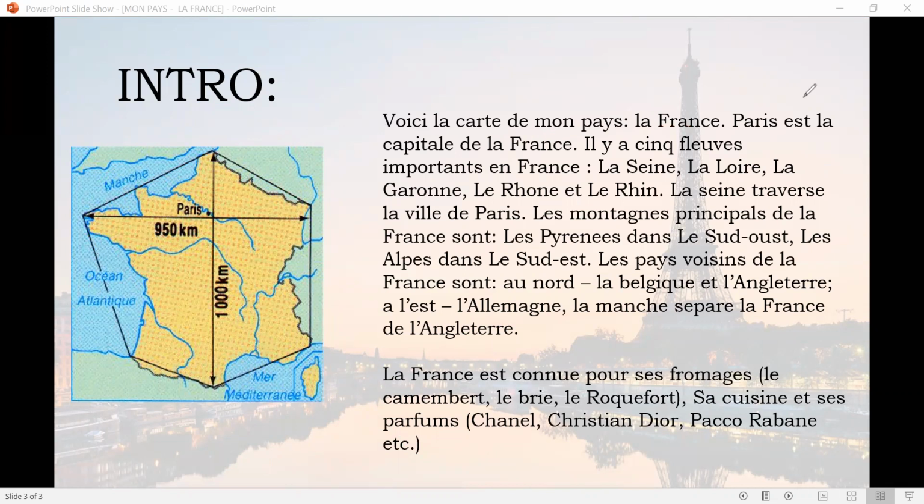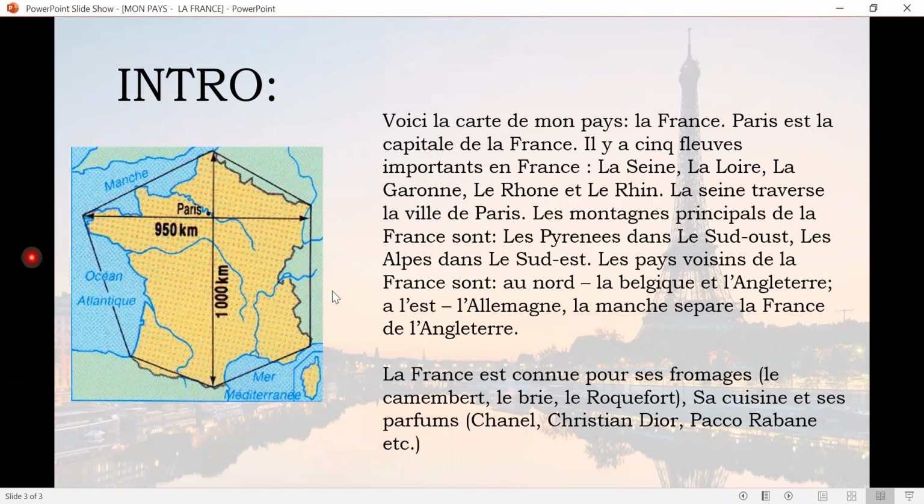Every country has its own capital, so France has its capital as Paris. And if we take a look at the size of France, we see 950 kilometers in width and 1100 kilometers in length, and the shape we have already discussed.